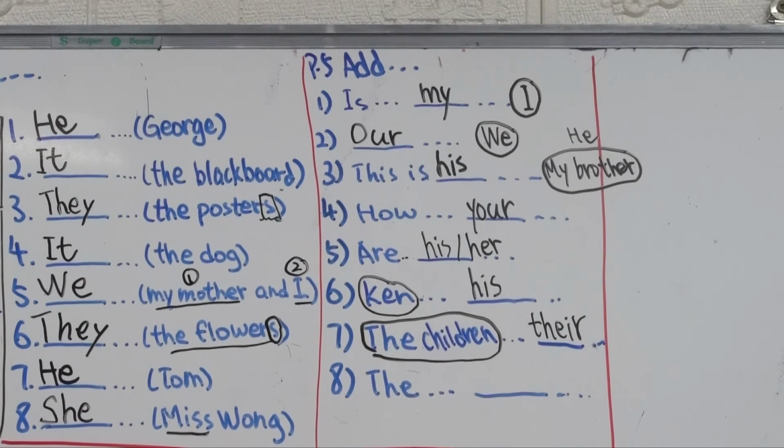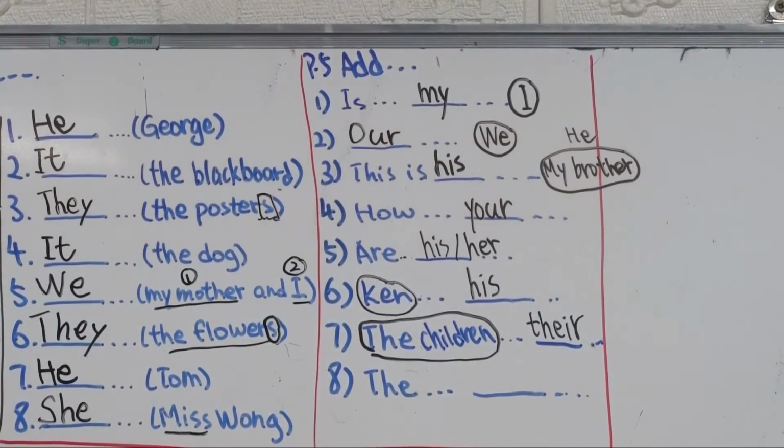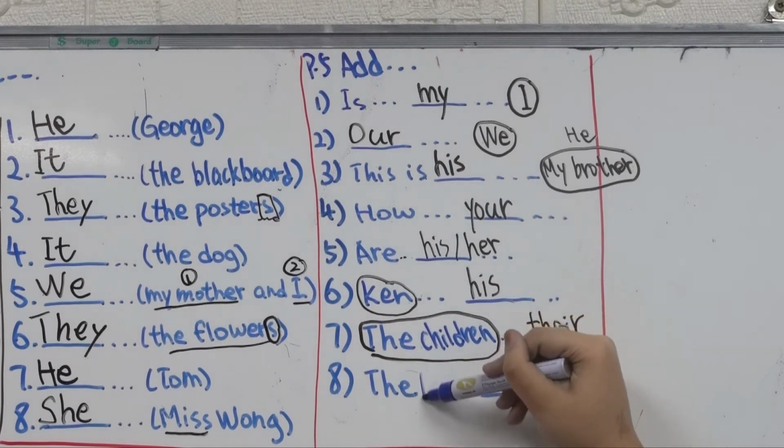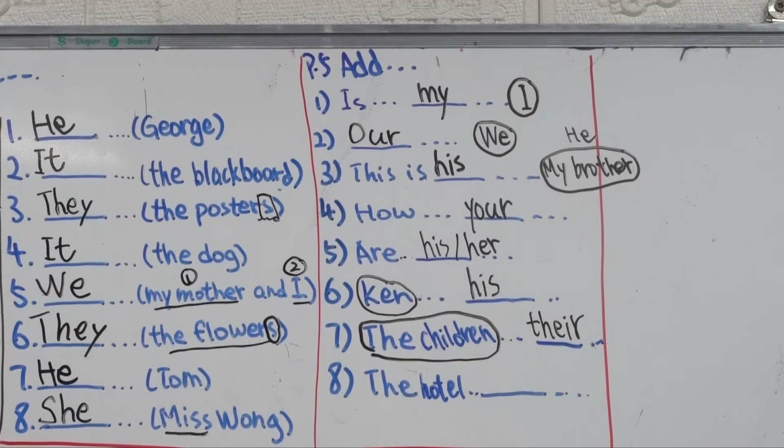Alright, 8. The hotel has space own swimming pool. So here in front of you the subject is the hotel, right? A hotel. The hotel, yeah.